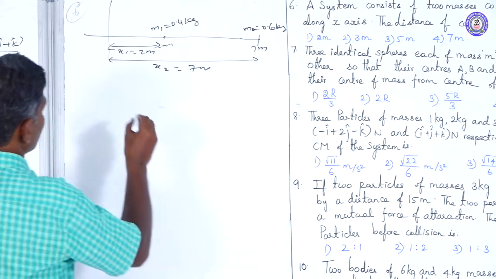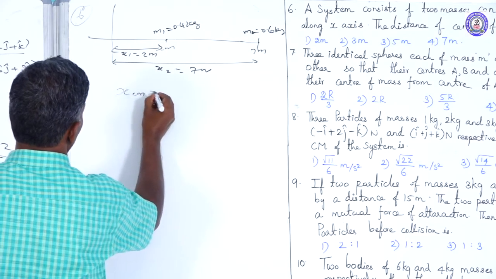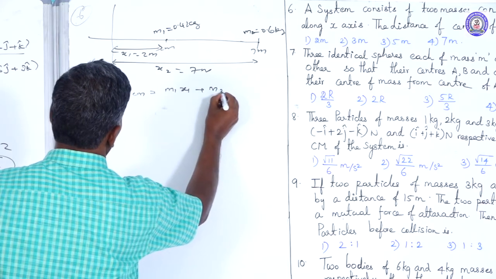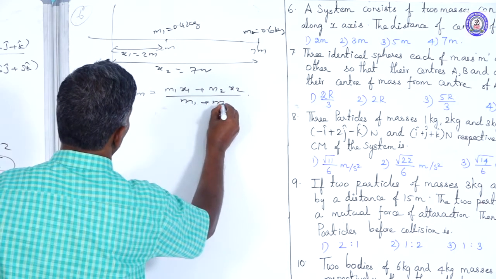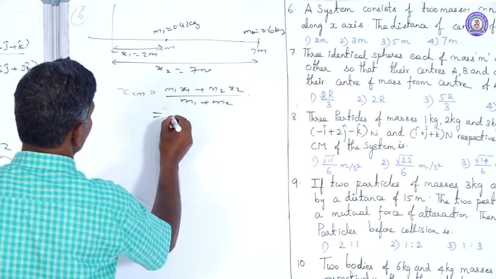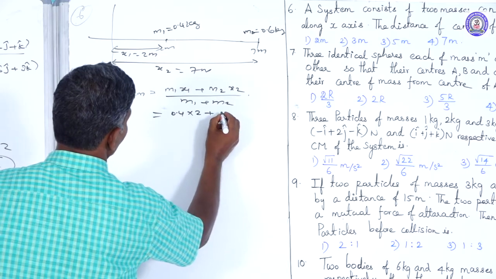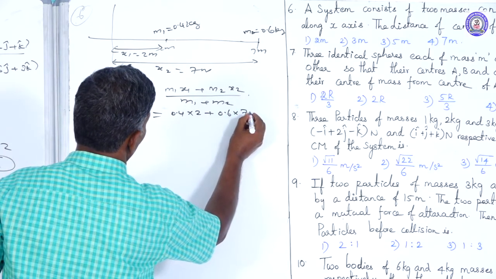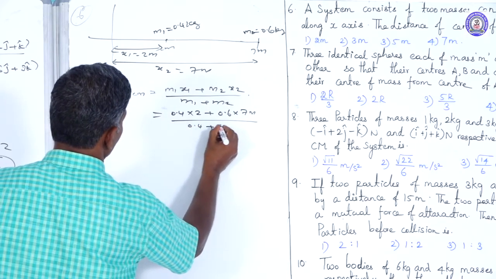Based on the formula for the center of mass in the x-axis, xcm is equal to m1 x1 plus m2 x2 divided by m1 plus m2. The first mass is 0.4, the distance is 2 meter. Then the second mass is 0.6 into 7 meter, divided by 0.4 plus 0.6.